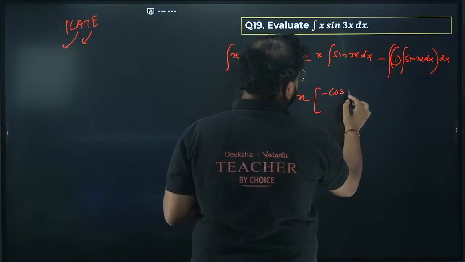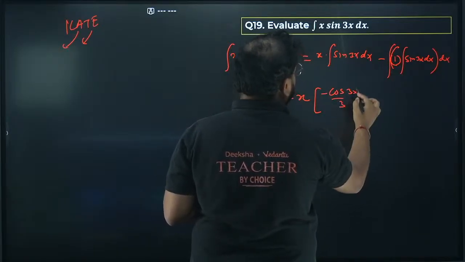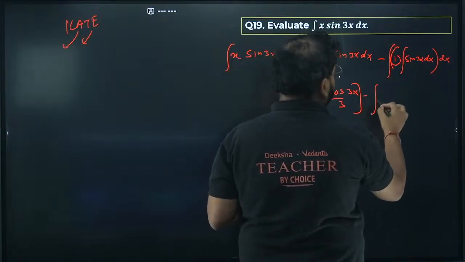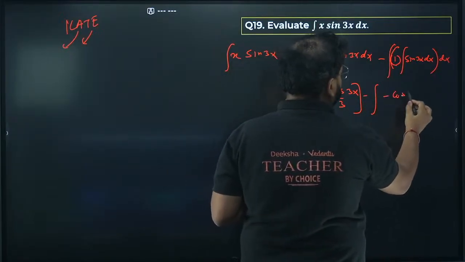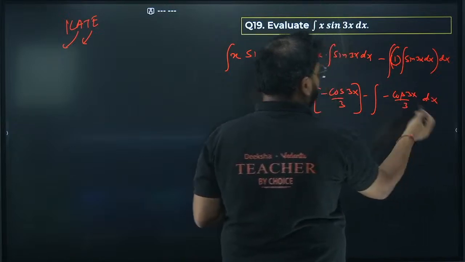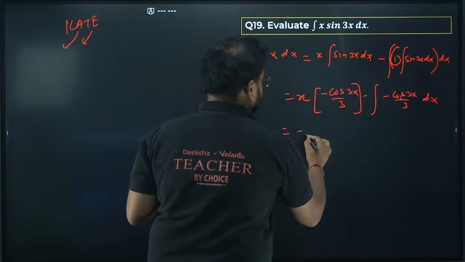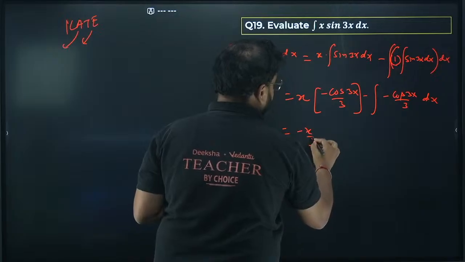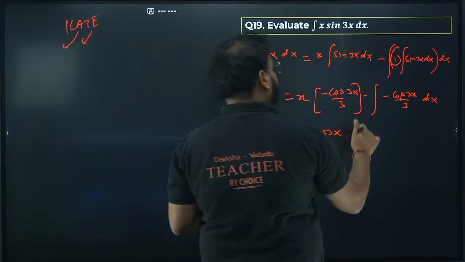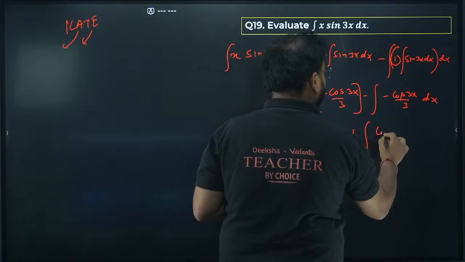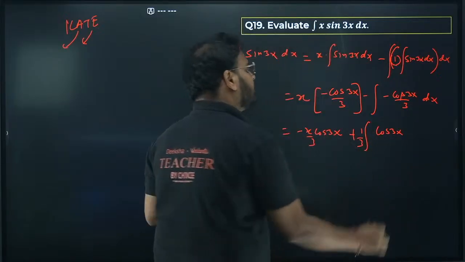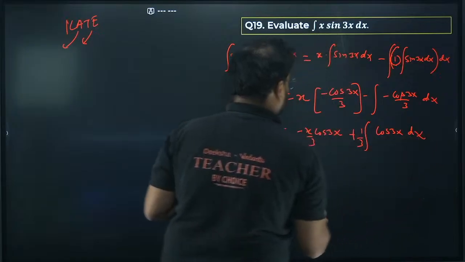Minus cos 3x by 3, and over here you'll have the minus sign and the same thing will come: minus cos 3x by 3 with dx. So this will become minus x by 3 cos 3x, plus integrate cos 3x, and we have the number 1 by 3 outside, with dx.